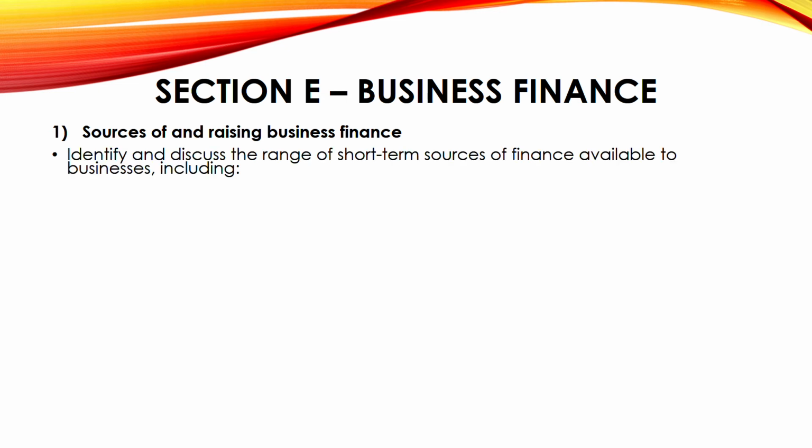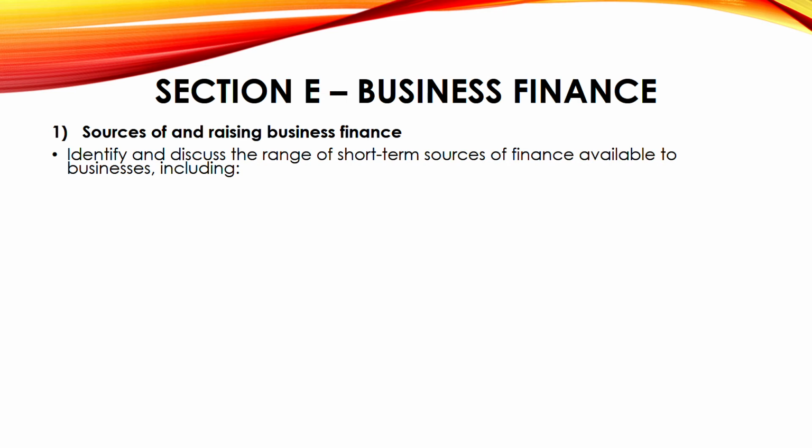Section E. Now we have moved to the next section, which is E, business finance. This is also a key area, because most of your MCQs might be based on Section E, sources and raising of business finance, and it will come as a calculation also, long answers, right? Now you know when you have to do a business, you need finance. How are you going to finance? What are the sources? You have to identify and you have to discuss also, right?